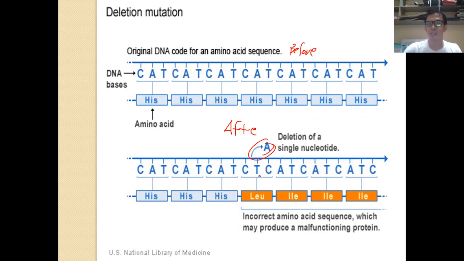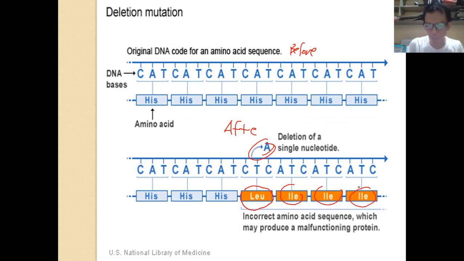The CTC codon has a different amino acid coding, so from histidine it changes to leucine, and the codon next to the affected codon is also changed as well. From histidine, it becomes isoleucine respectively.